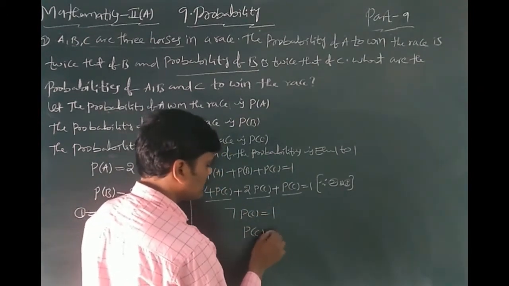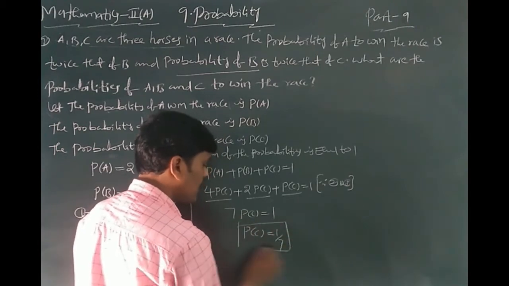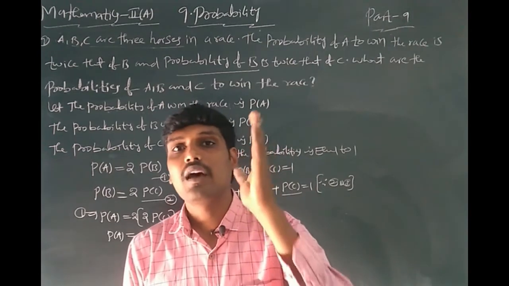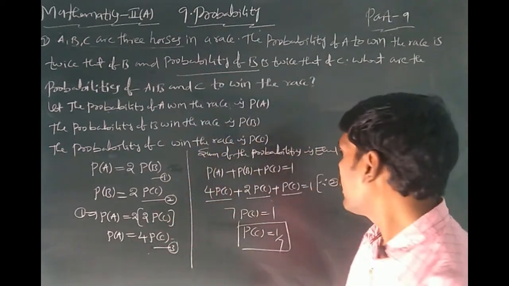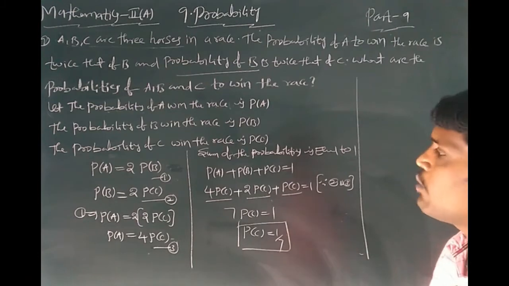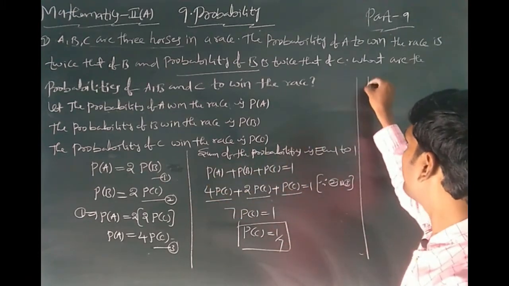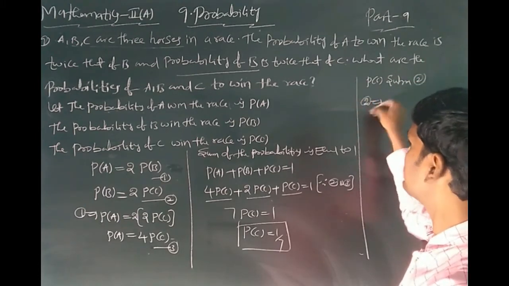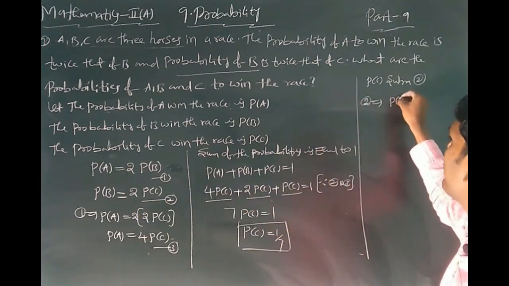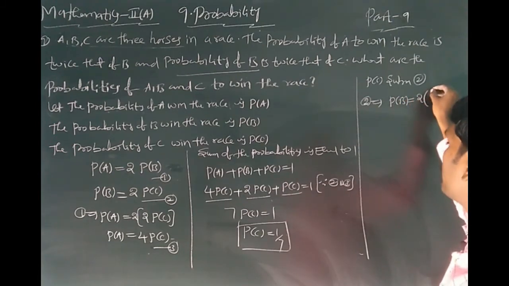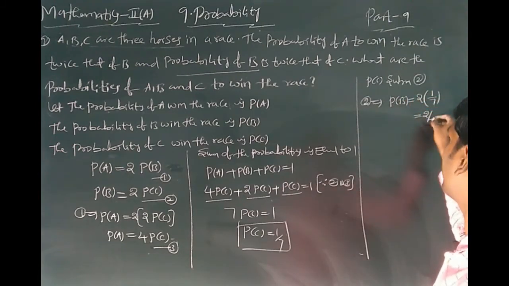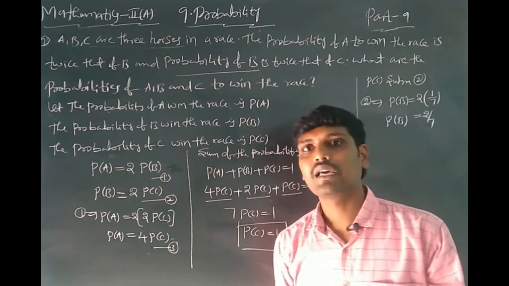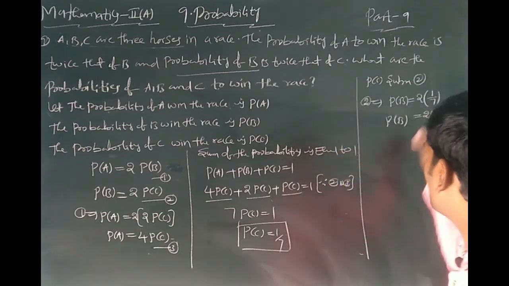Then the probability of C equal to 1 by 7. This is the probability of horse C to win the race. After that, P of C is substituted in equation 2. You get P of B: P of B value is 2 into P of C, nothing but 1 by 7. That implies P of B value is 2 by 7. The probability of B to win the race is 2 by 7.